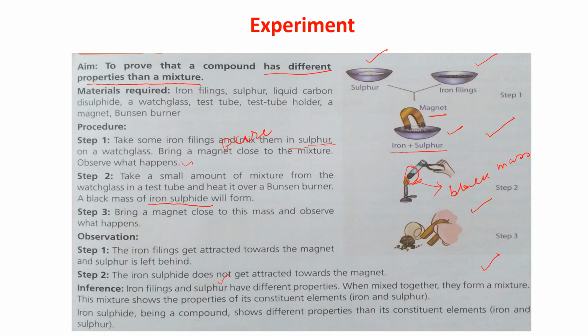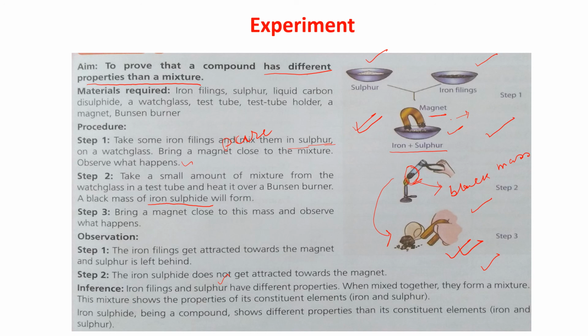In the first one, when you are bringing a magnet, the iron filings will get attracted towards the magnet. And when you are bringing a magnet now after the reaction, in iron sulfide, you will see that nothing is happening.